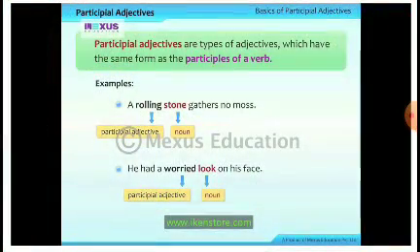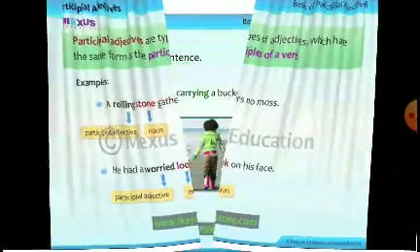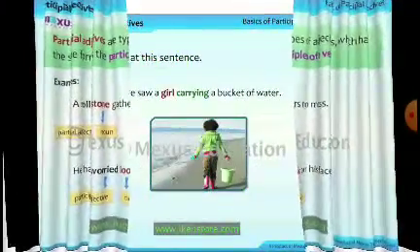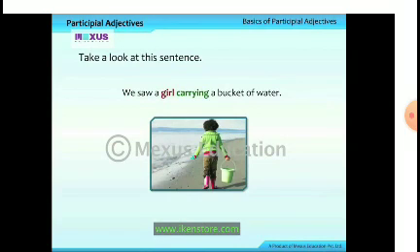Now participle adjectives are types of adjectives which have the same form as the participle of a verb. A rolling stone gathers no moss. Rolling is the participle adjective and stone is the noun. He had a worried look on his face. Worried is the participle adjective and look is the noun. Now take a look at this sentence. We saw a girl carrying a bucket of water.